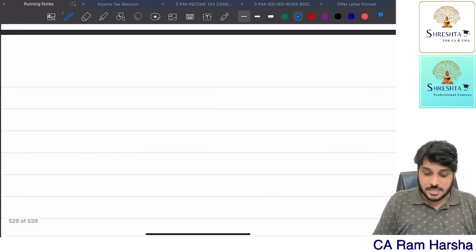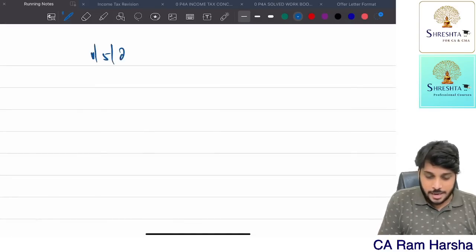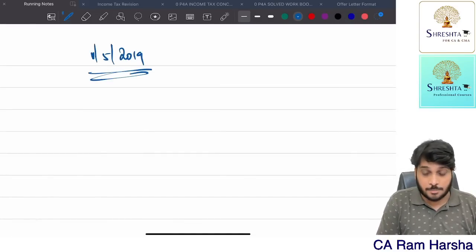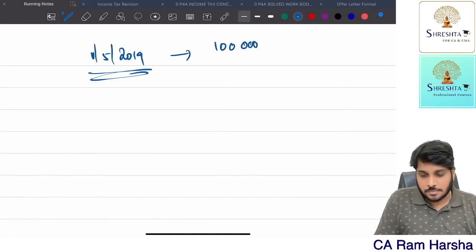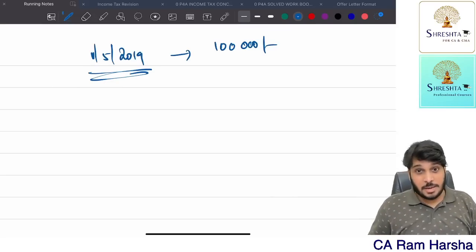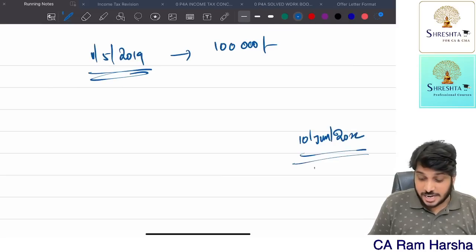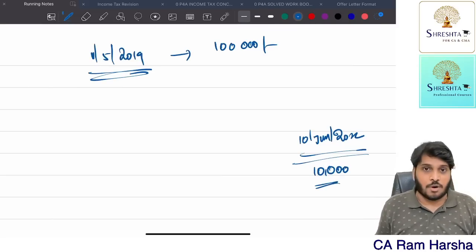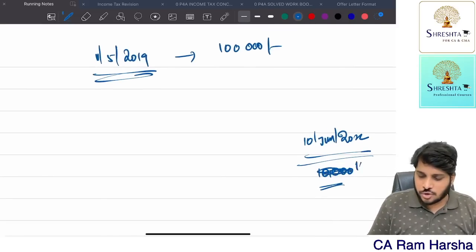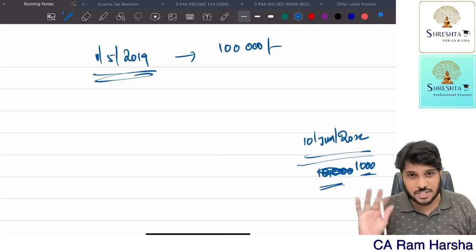What price? 1 lakh. Now the employee purchased this computer from the company on 10th June 2022. At what price? He just paid 10,000 rupees and bought. Or let's assume he paid 1,000 rupees only, and purchased this computer.